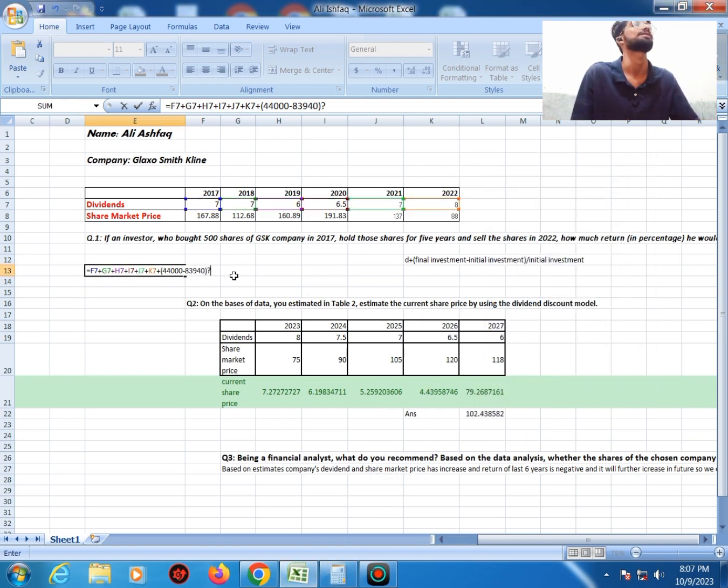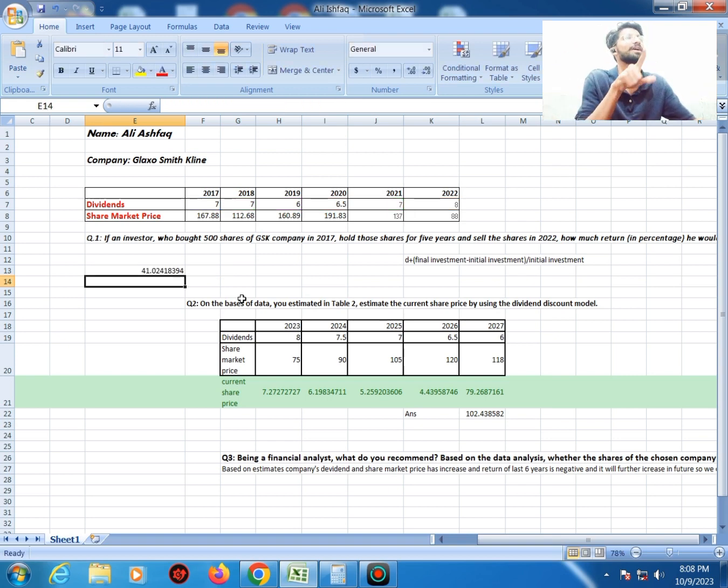and I'll divide it by 83,940. So let's see. So the investor has earned 41% return by holding his shares for 5 years, which means that he remains in profit. Now I'll try to answer question number 2, which is based on estimated data.